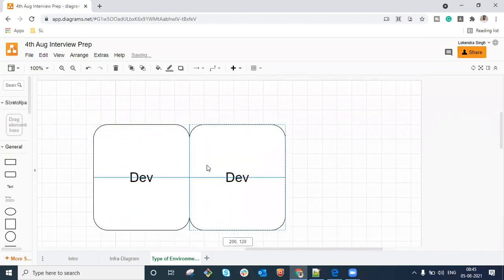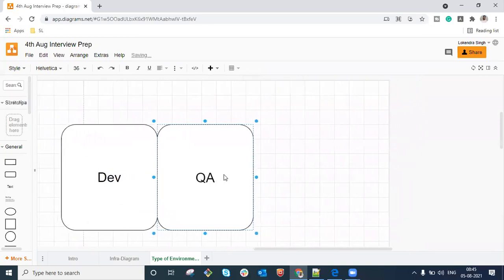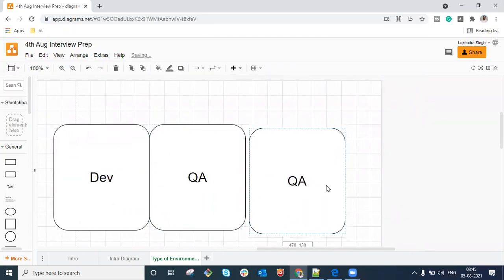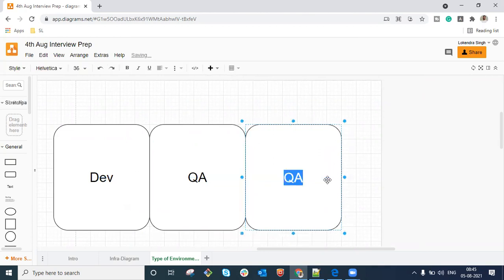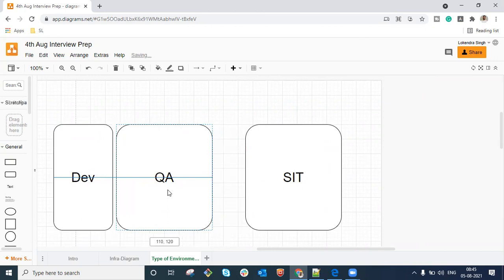Second is going to be QA, which means quality assurance environment, where all the testing team, the test engineers, work. Then after that we have a particular environment known as SIT, which is system integration test.